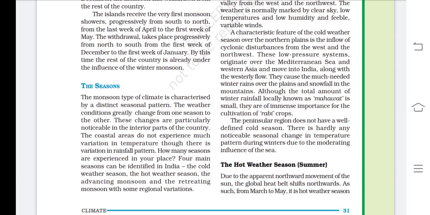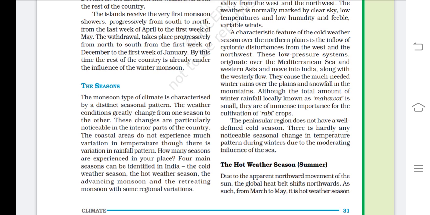Morning, students. Today we are going to study the seasons, continuing with chapter number 4, that is climate. Now, the seasons: you all know that there are three seasons in India, that is winter, summer and rainy season, right?